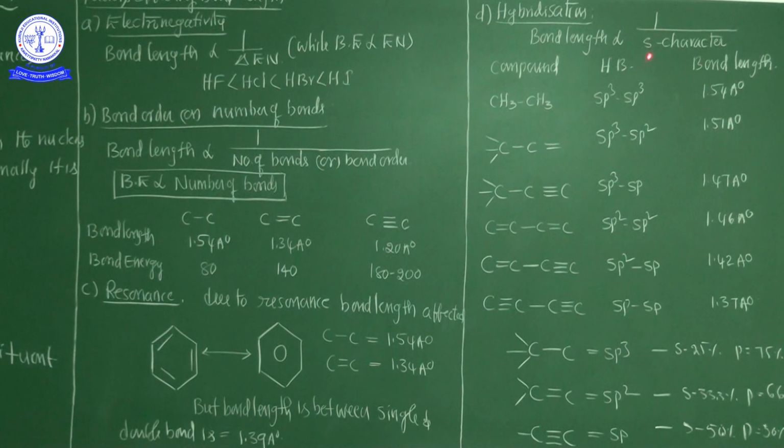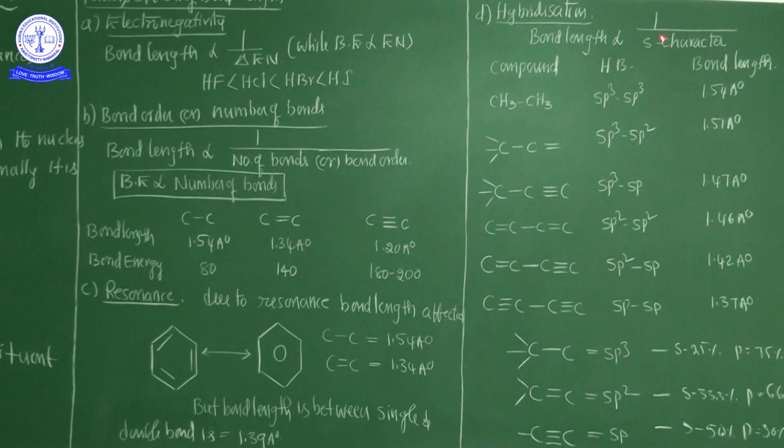So here the S character decides. As the S character increases, the bond length value decreases. That's the most important one. The S character is decided by the hybridization. So now bond length is inversely proportional to the S character. Take the compound ethane: the carbon is sp3 hybridized.